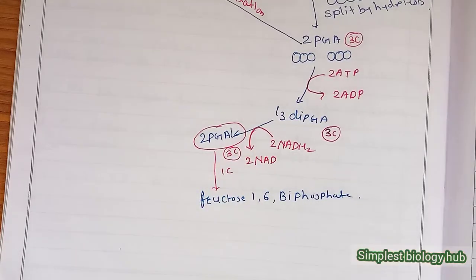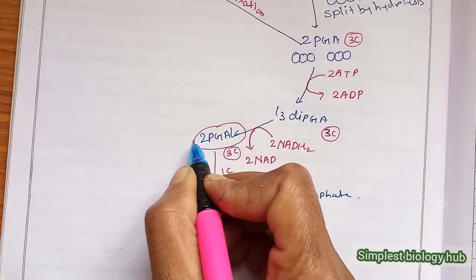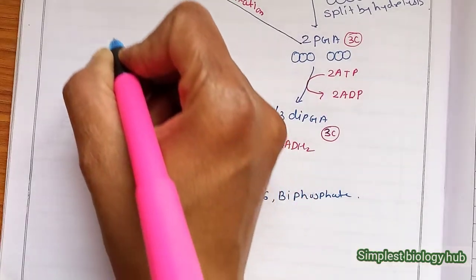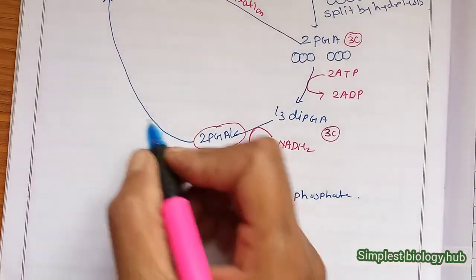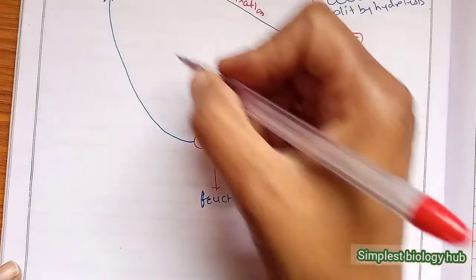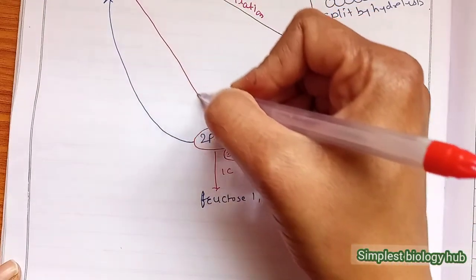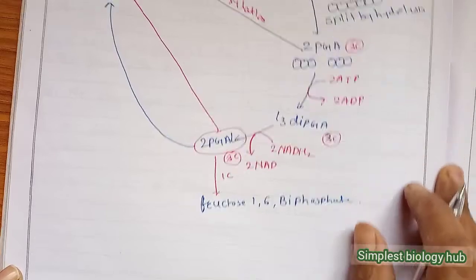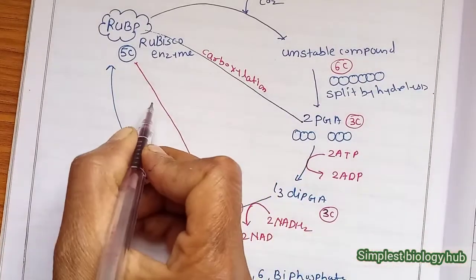Out of that 6, 1 carbon is fixed here, while the other 5 carbons are regenerated. They undergo the process of regeneration. This means the second step here is the regeneration.